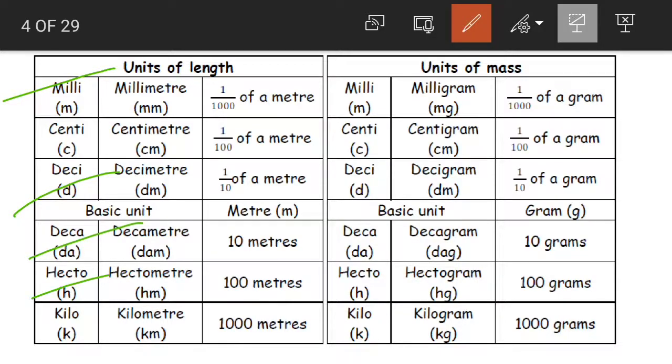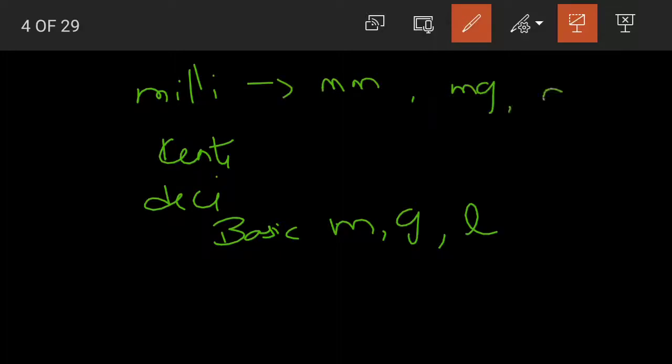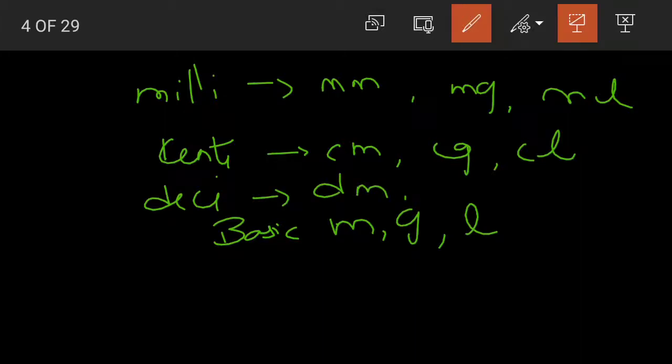So for this, what is the order, children? First we have milli, then we have centi, then we have deci, then we'll have the basic unit. For length it would be meter, for mass it would be grams, and for capacity it will be liters. Here it would be millimeters, milligrams, milliliters, centimeters, centigrams, centiliters, decimeters, decigrams, deciliters.